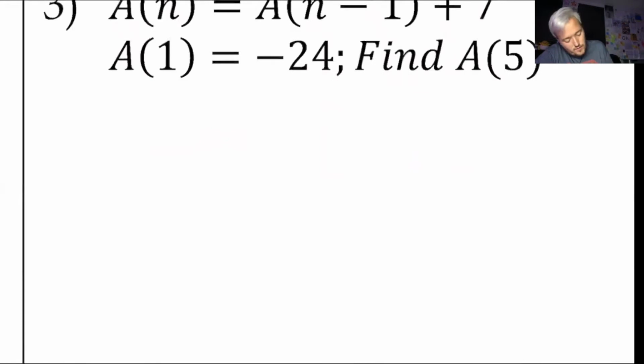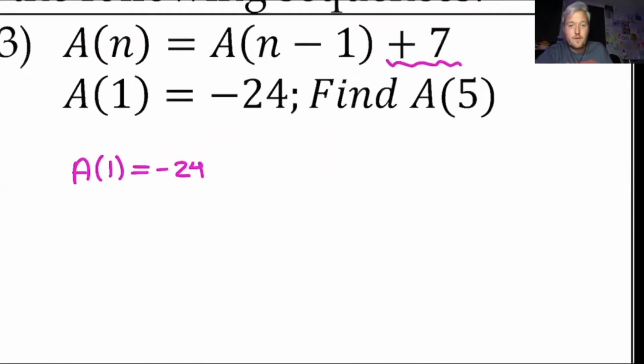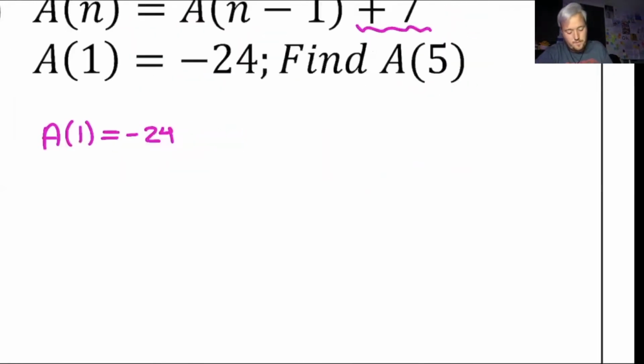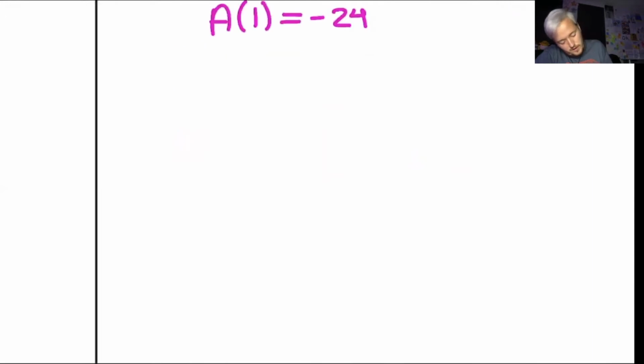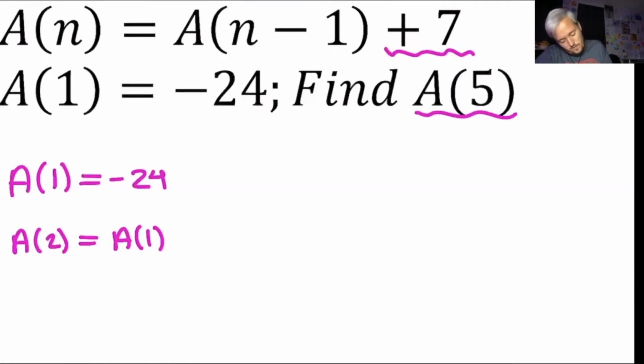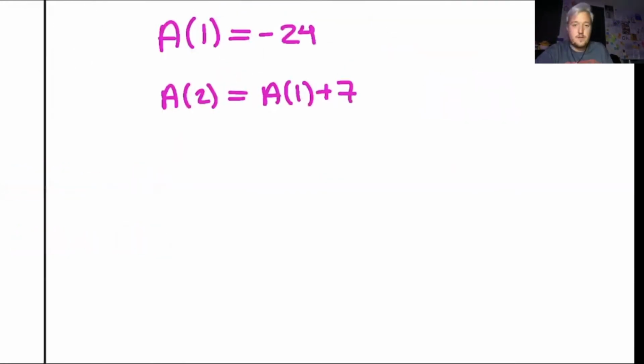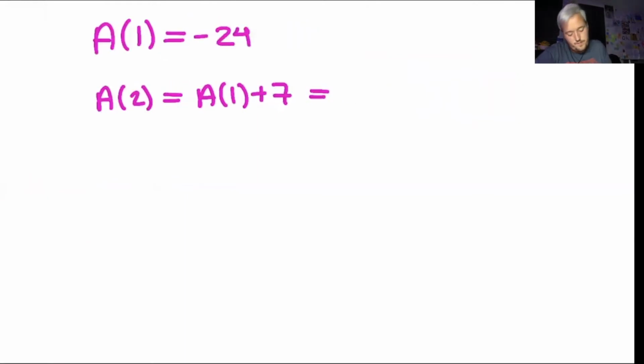All right, so a of 1 is negative 24. So my common difference up here is 7. And I want to find the fifth term. So to find a of 2, I'm going to use the previous term. So I'm going to use a of 1, and I want to add 7. All right, let's see if I can do math. Math's hard. So negative 24 plus 7, which is going to give you negative 17.